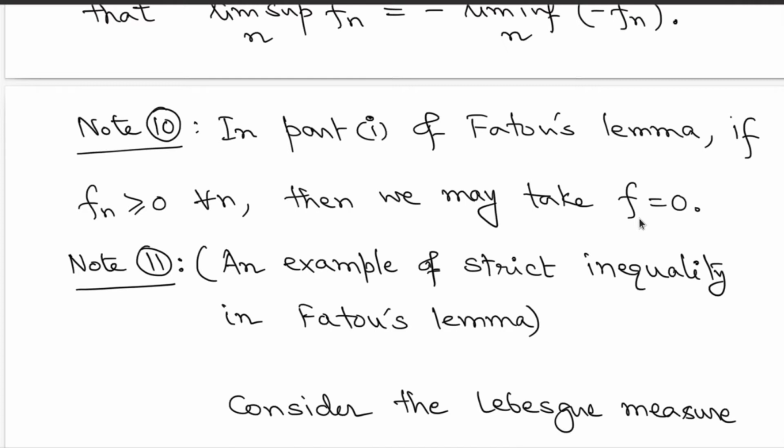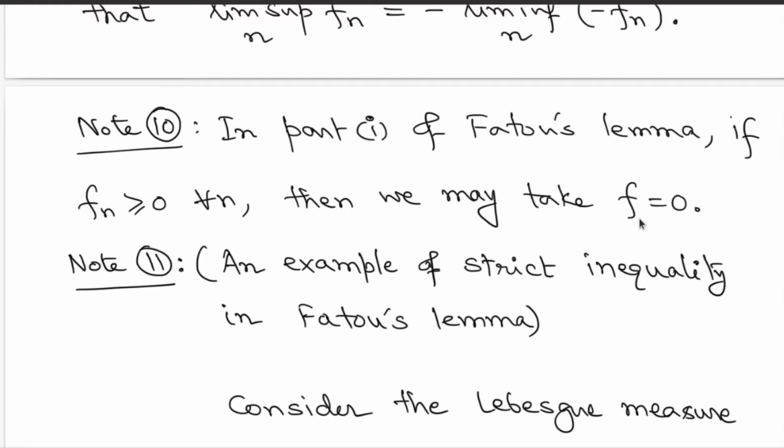This is used sometimes. So you have this general form now: if all the functions are non-negative, even though the functions are not converging to a limit, you can consider the limit inferior and limit superior of the functions, and claim certain inequalities involving the integrations of the limit inferior and limit superior.